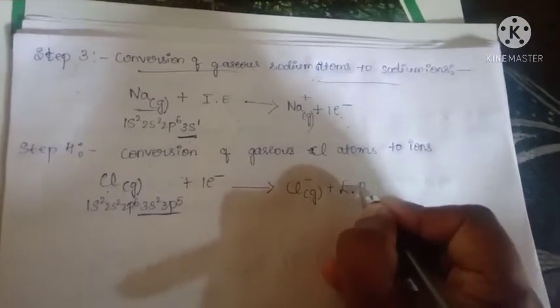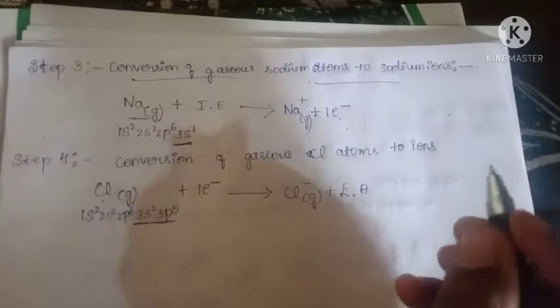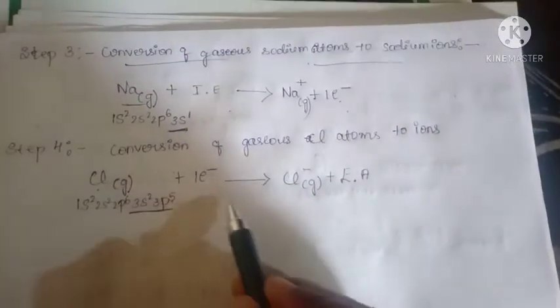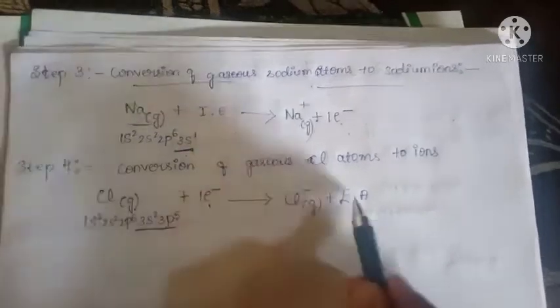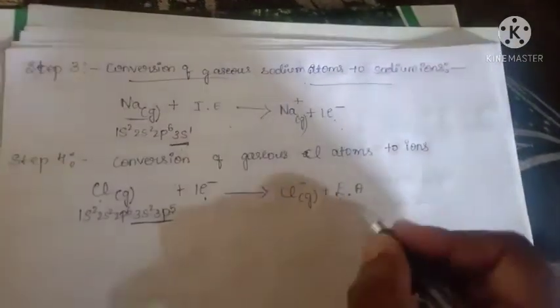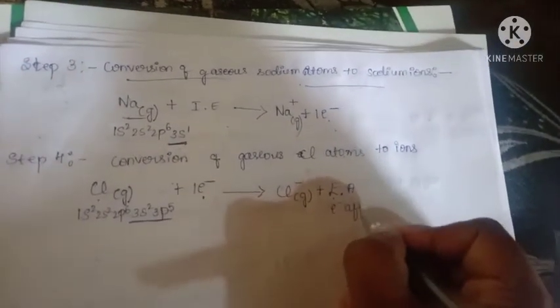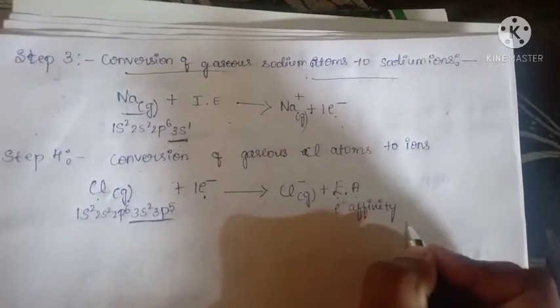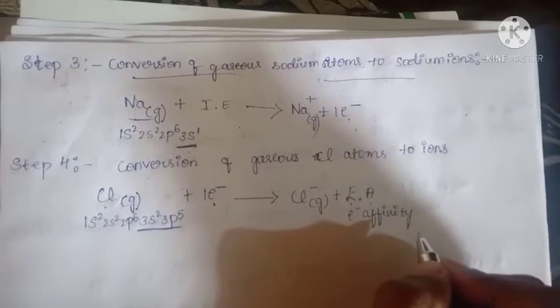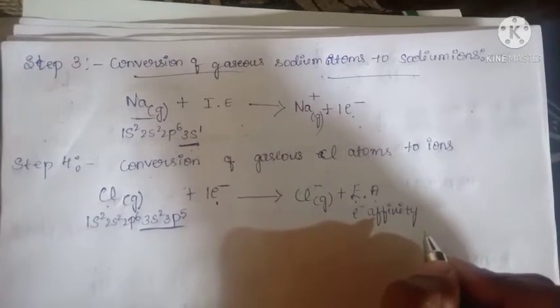This reaction is called electron affinity. EA means electron affinity. Got it? Electron affinity means the attraction of an electron, or accepting an electron.